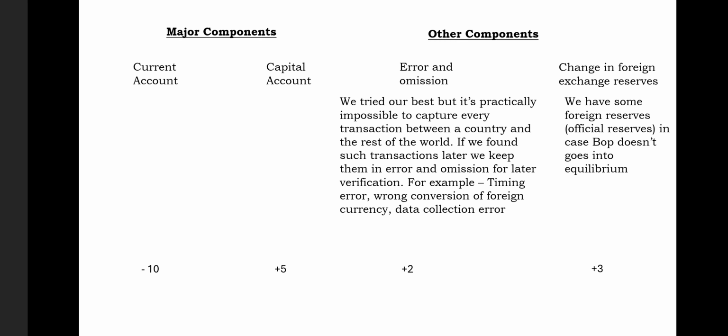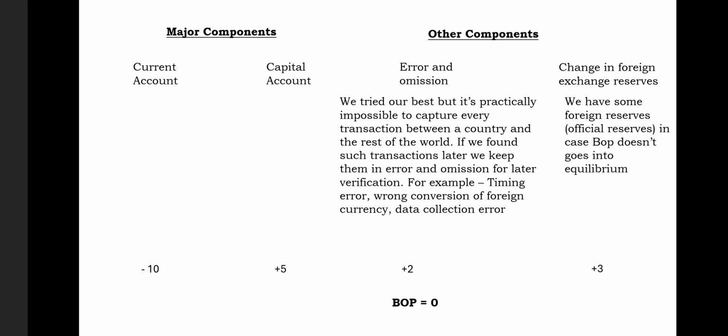In our case, we need 3 more dollars or 3 more rupees to cover this gap. So once this whole transaction happened, once all these four components act together, we can bring our balance of payment equal to zero. So this is how balance of payment actually works.